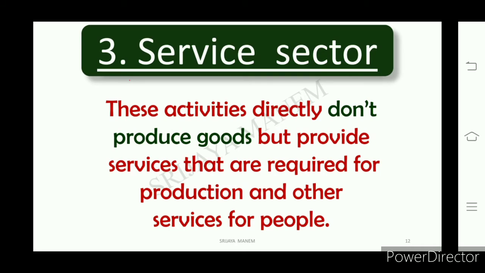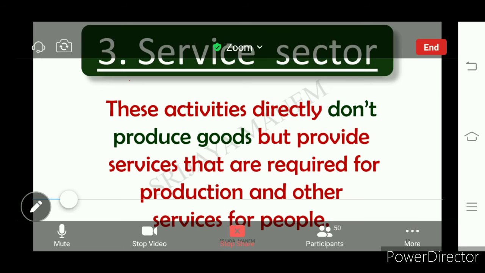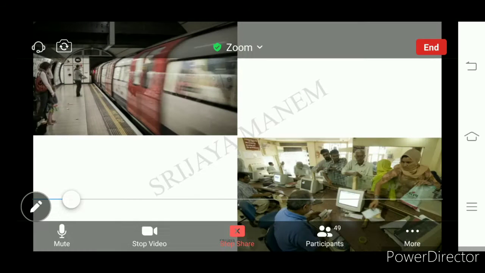Without those requirements we cannot see the production of goods, right? Where these help to produce any kind of good, such activities come under the service sector. So the service sector is different from the other two, agriculture and industrial.